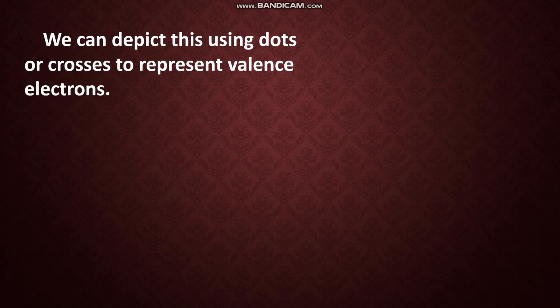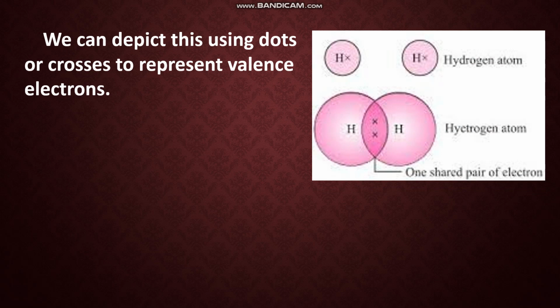So we can depict this using dots or crosses to represent the valence electrons. So bond formation we can represent using the dot. This cross represents the electron. Either by cross or by dots we can represent. So here you can see hydrogen has 1 electron in the K shell. This hydrogen also has 1 electron. So the electron of this hydrogen and the electron of this hydrogen are both sharing here. So these 2 electrons belong to both of the hydrogens. They are sharing. So now you can see this hydrogen gets 2 electrons. This also gets 2 electrons.